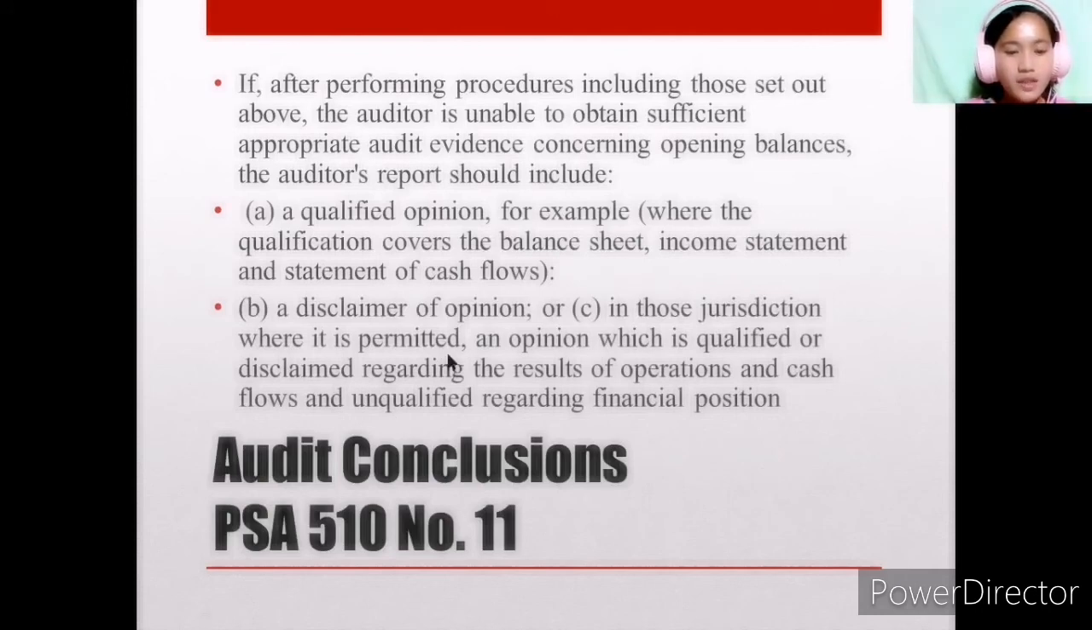According to PSA 510 number 11, audit conclusions include: if after performing procedures including those set out above, the auditor is unable to obtain sufficient appropriate audit evidence concerning opening balances, the auditor's report should include a qualified opinion. For example, where the qualification covers the balance sheet, income statement, and the statement of cash flow. Or B, a disclaimer of opinion, or C, in those jurisdictions where it is permitted, an opinion which is qualified or disclaimed regarding the results of operations and cash flows and unqualified regarding financial position.